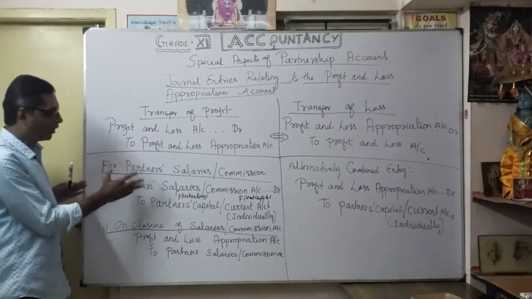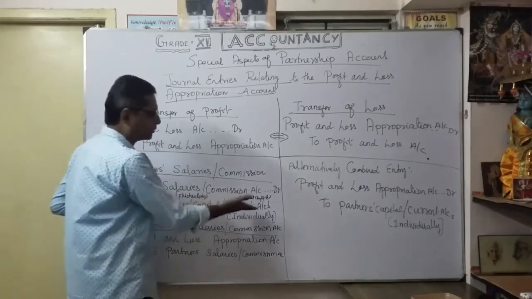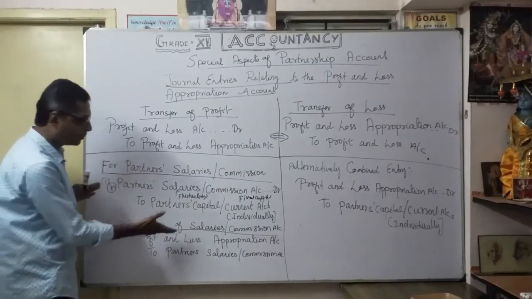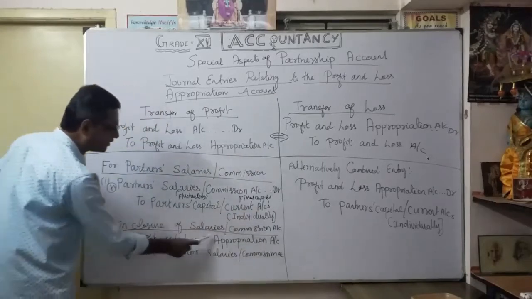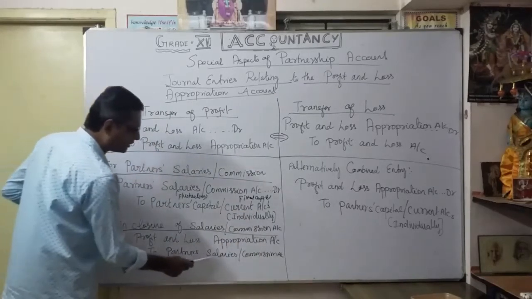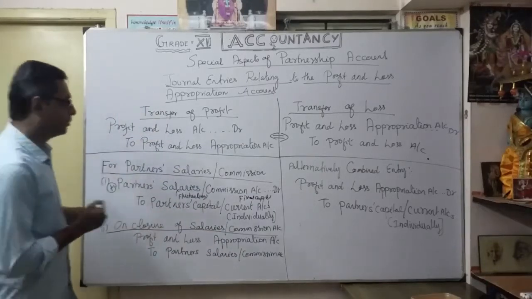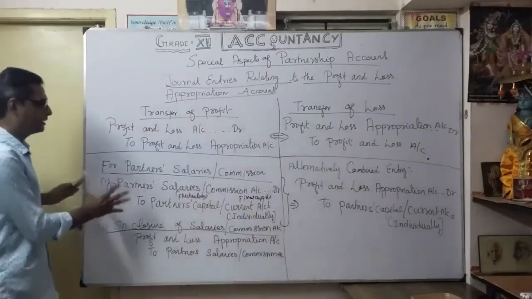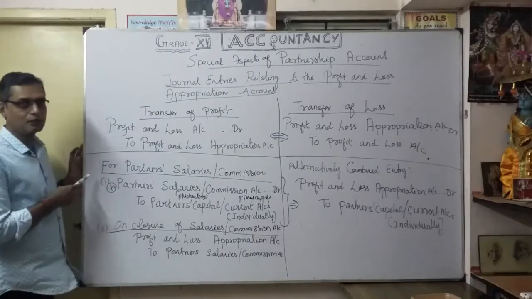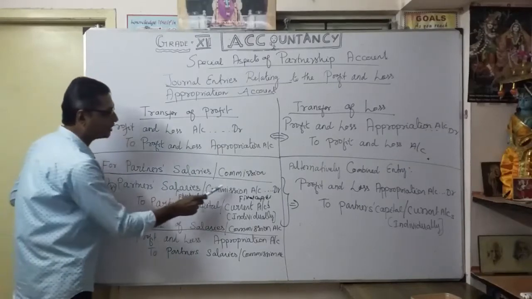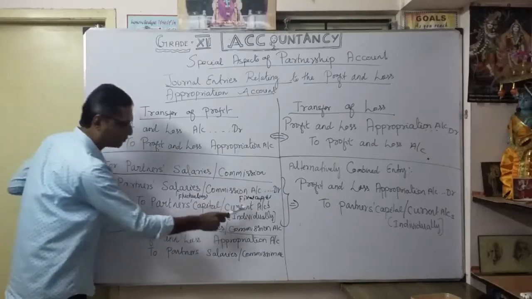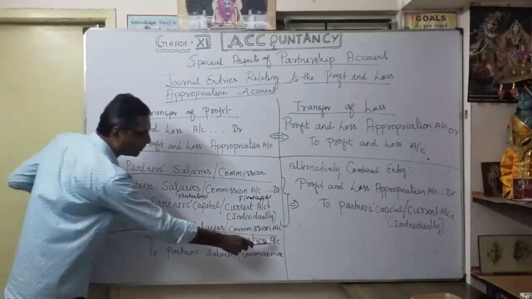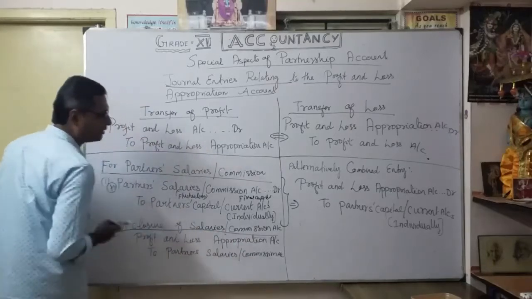Very first entry: how much salary you show on the credit side of the partner's capital account. Similarly, to close the partner's salary or commission, I transfer to the profit and loss appropriation account. Profit and loss appropriation account debit to partner's salary or commission account. Alternatively, instead of two entries, you can do a combined entry. First you pass partner's salary or commission account debit to partner's capital or current account. Thereafter, the second entry, transfer to where? Profit and loss appropriation account debit to partner's salary or commission account.